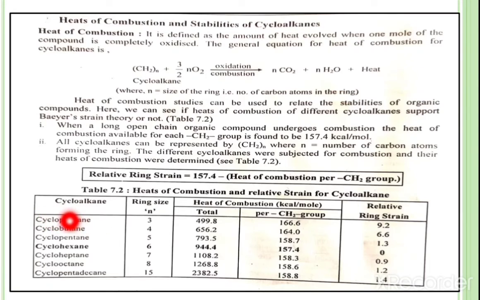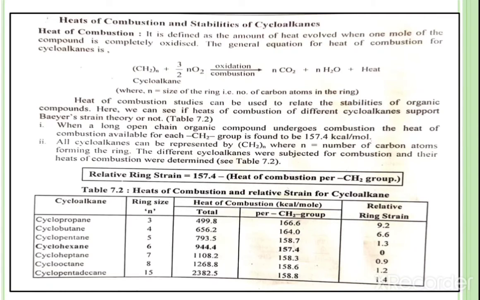Then we have to find the relative ring strain using this formula: relative ring strain is equal to 157.4 minus the heat of combustion per CH2 group. For cyclopropane, 157.4 minus the heat of combustion per CH2 group, here 166.6, and subtracting gives 9.2. In this way we can find the ring strain.